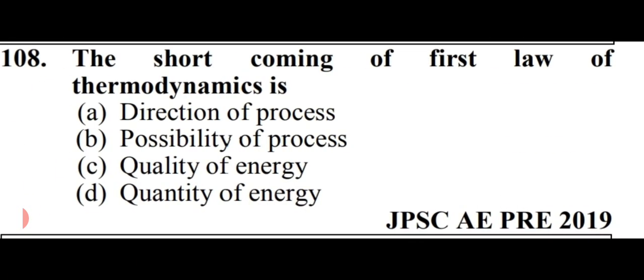The shortcoming of first law of thermodynamics is, options are direction of process, possibility of process, quality of energy, or the quantity of energy. So friend, the shortcoming of first law of thermodynamics is quantity of energy. That is option number D, quantity of energy. And let me tell you, the shortcoming of first law of thermodynamics is quantity, and the shortcoming of second law of thermodynamics is quality. Okay friends, so for this question the right answer is option number D, that is quantity.